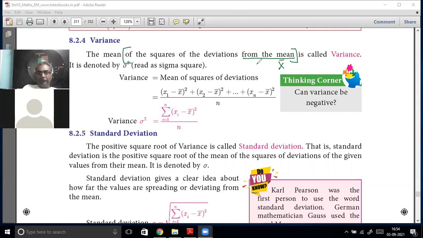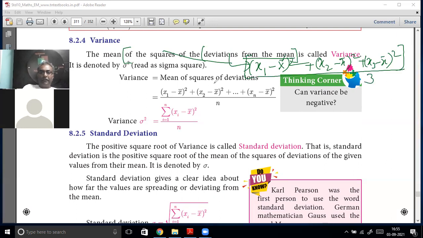Deviation is nothing but x of i minus x bar. This is the deviation from the mean. Then square of the deviation means you have to square it. Then you take x2 minus x bar, the whole square, plus x3 minus x bar, whole square. Suppose only three values are there, divided by 3, because n is equal to 3.